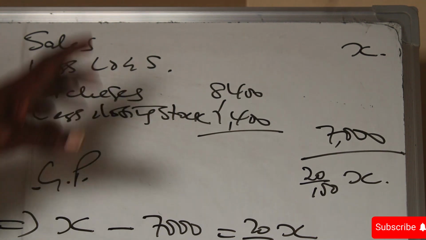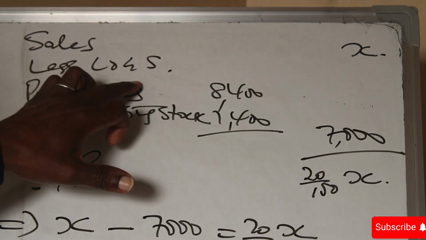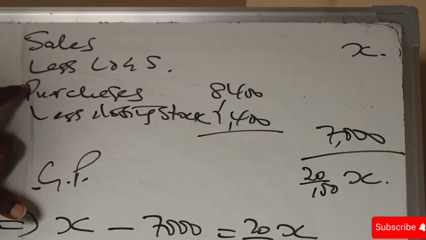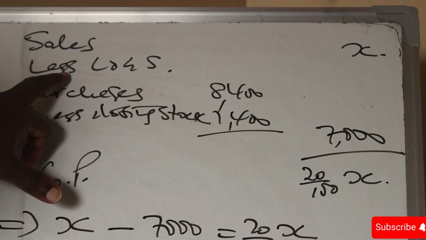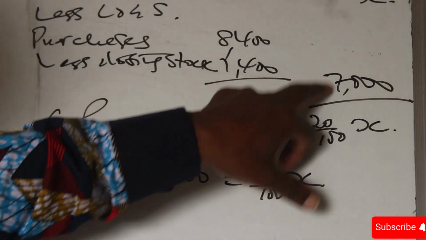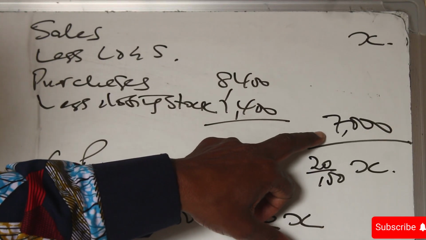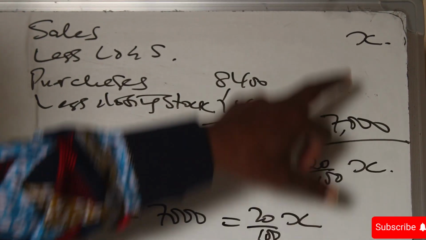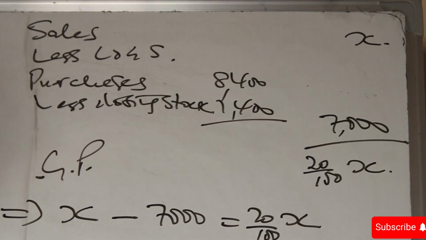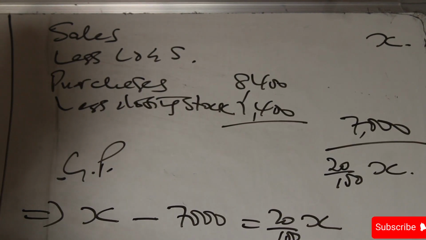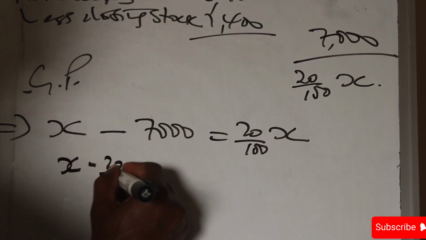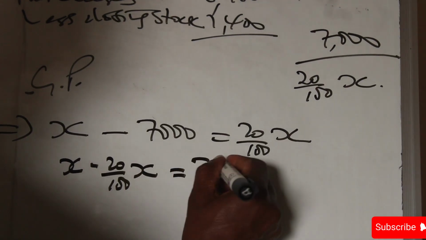In accounting we say sales less cost of goods sold, and cost of goods sold is opening stock, add purchases less closing stock. We don't have opening stock, so we say purchases less closing stock, we get 7,000. Sales minus the cost of goods sold, we then get the gross profit. So we say X minus 7,000 is equal to 20% of X. And therefore, if we bring the X's together, we say X minus 20% of X is equal to 7,000.